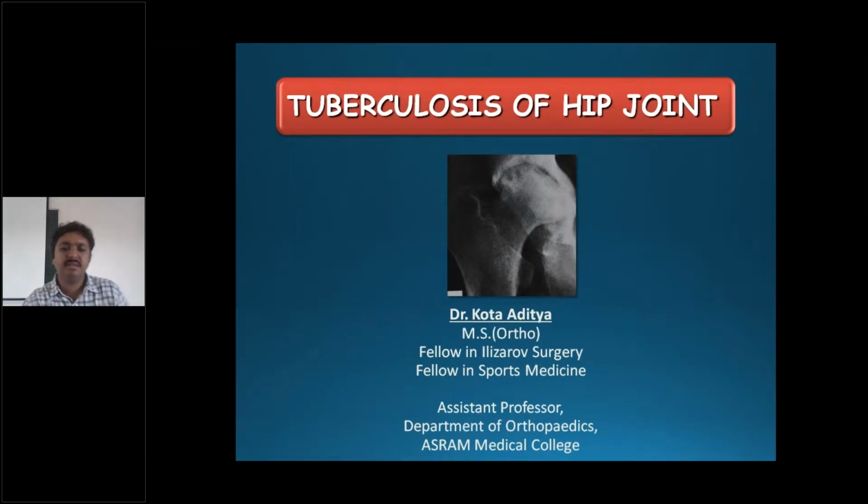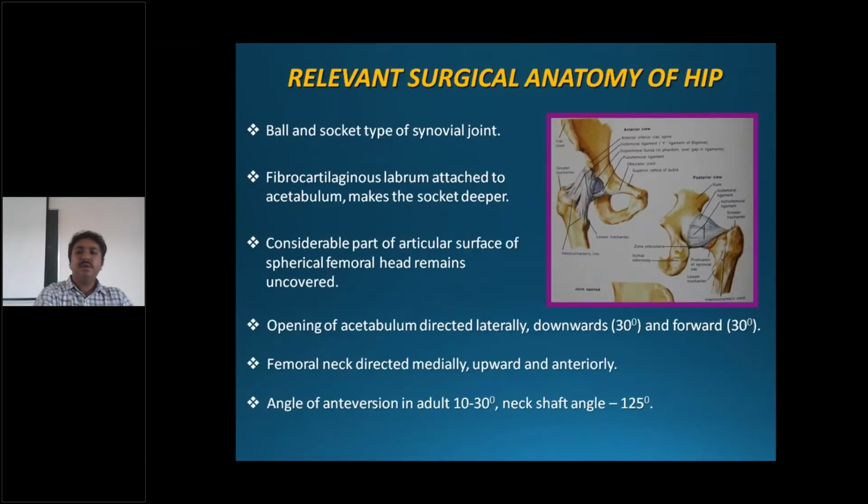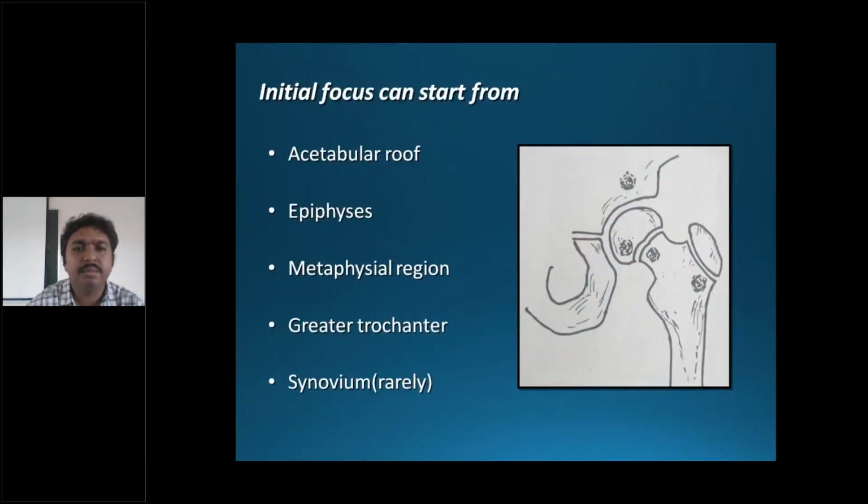So coming to tuberculosis of the hip, you all know the hip is a ball and socket joint. It has a labrum and also thick ligaments. The iliofemoral ligament is a Y-shaped ligament which is the strongest ligament of the body. The most common sites of tuberculosis of the hip are the acetabular roof, epiphysis, metaphyseal region, greater trochanter, and synovium. Here, even small children and teenagers can get affected due to malnutrition.